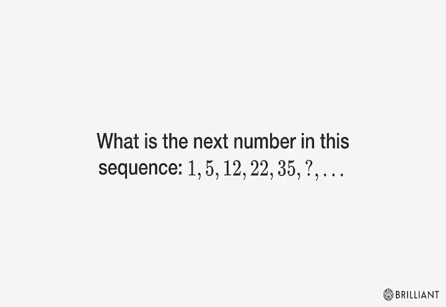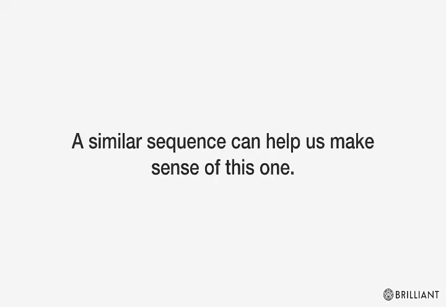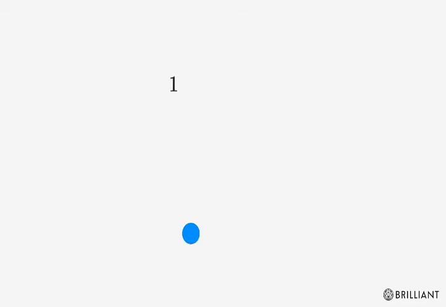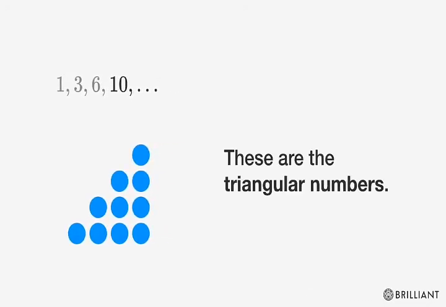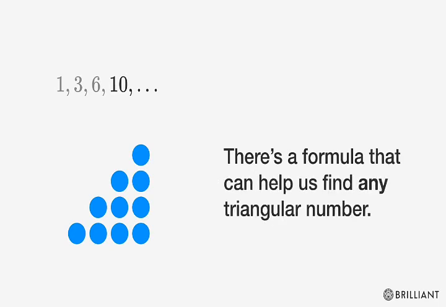What is the next number in this sequence? 1, 5, 12, 22, 35. A similar sequence can help us make sense of this one. 1, 3, 6, 10. We can represent these numbers in a triangle, so it makes sense that they're called the triangular numbers. There's a formula that can help us find any triangular number.